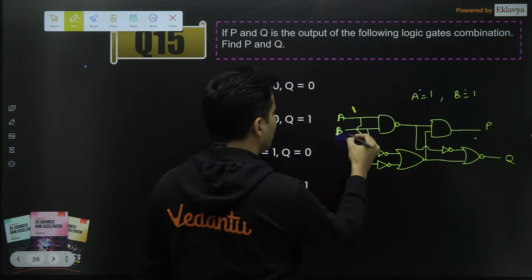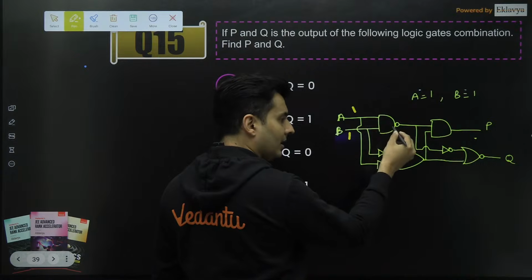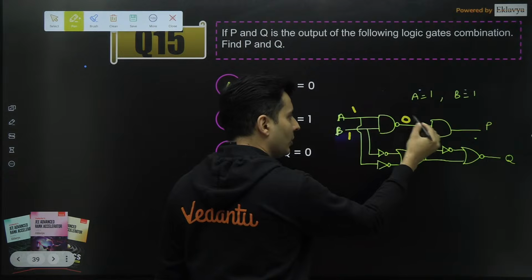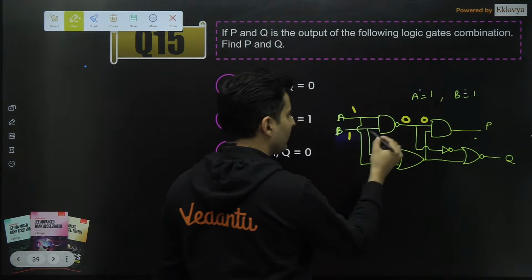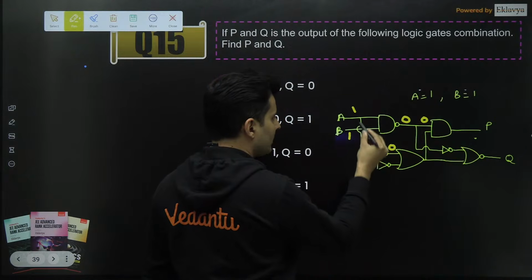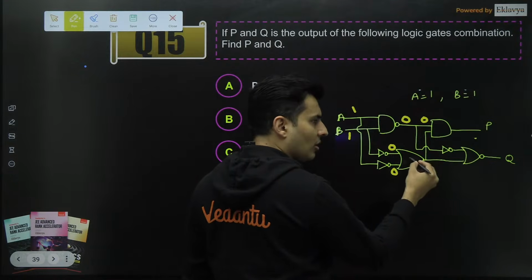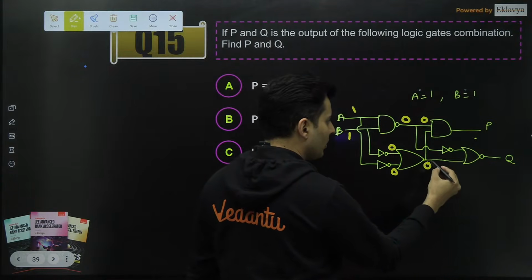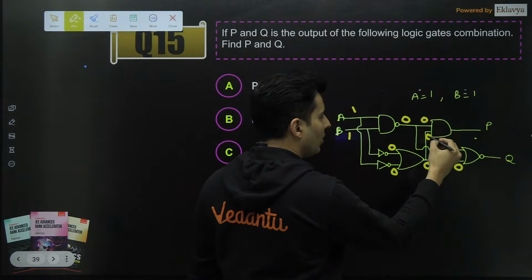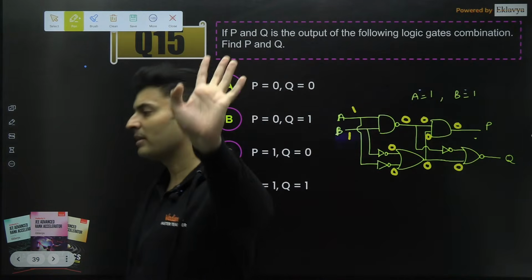A is also 1, B is also 1. So B will go here, A will go here, 1 and 1 will become 1, but this is a NAND gate, so this will become 0. That 0 will go over here. This will become 1 after the NOT. This A, which is 1, will also stay 1. 1 OR 1, this is an OR gate, will become 1. That will go over here. That same 0 will go over here. 0 and 0 will become 0. Everybody with me? Yes, P will become 0.